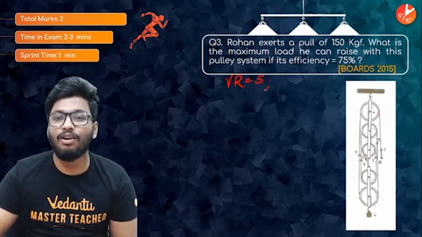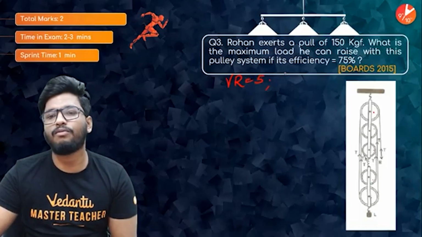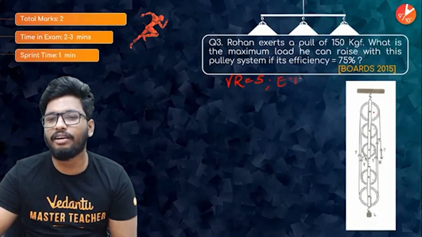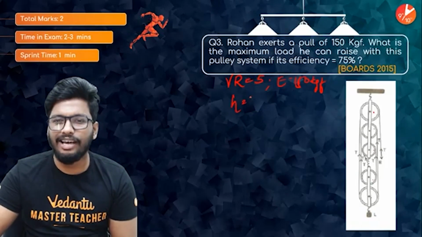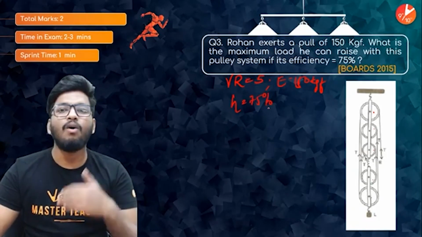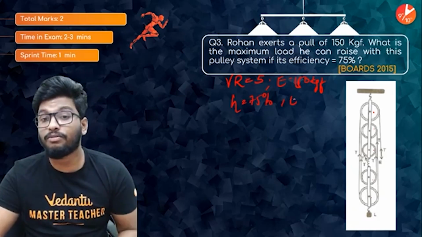Now, the rower exerts a force of 150 kgf, so the effort is 150 kgf. Efficiency is given as 75%. What is the maximum load? You're supposed to find out what is the load.